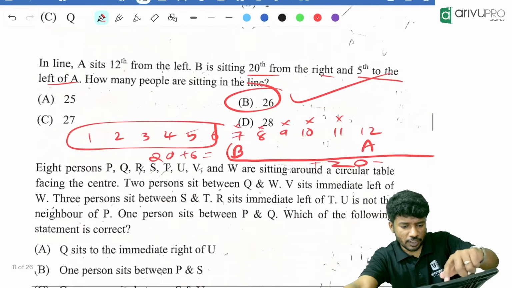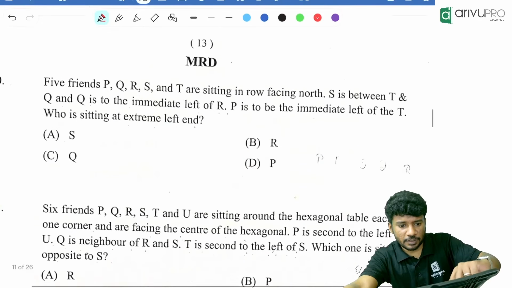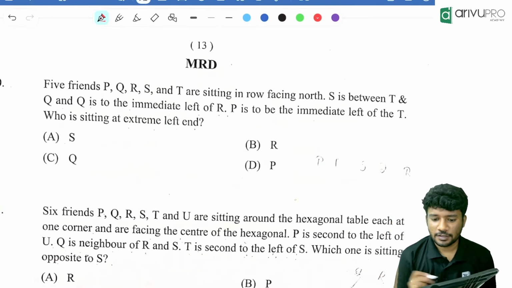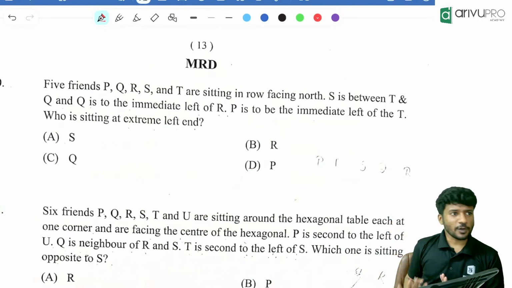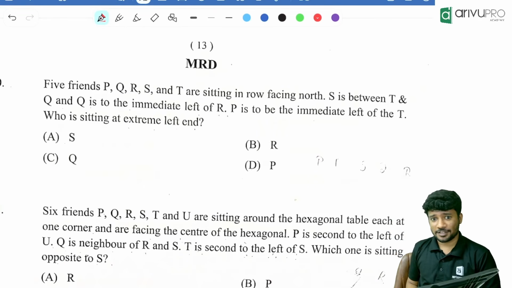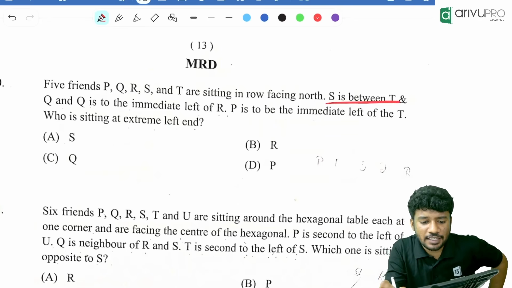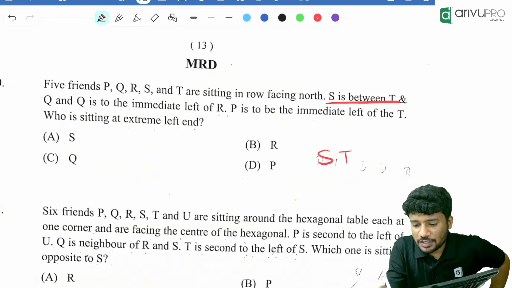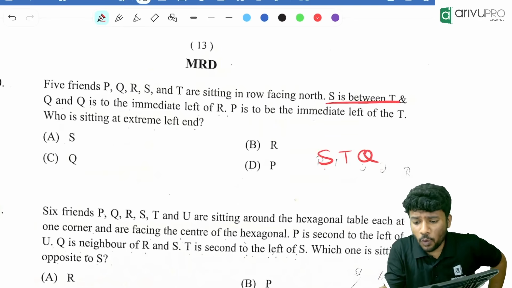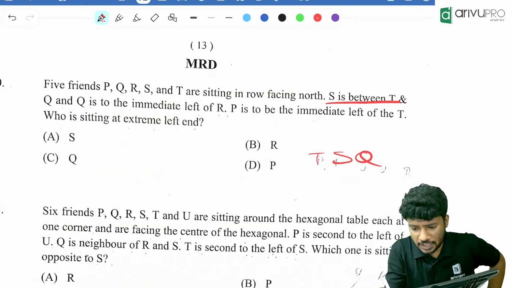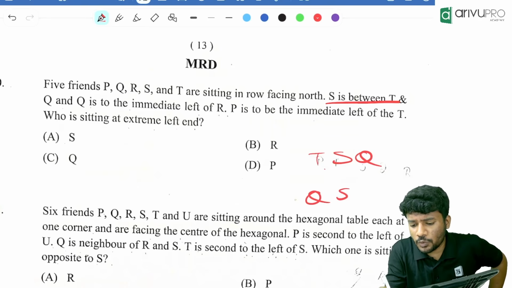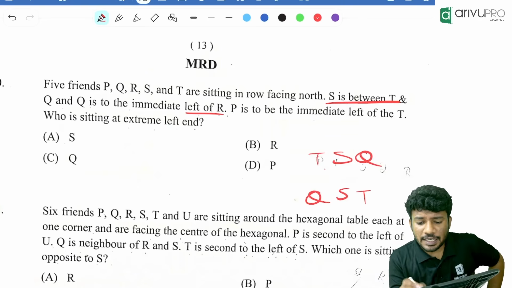Next, a random question I'll show you. This one, hexagonal or circular table, you can't solve. This one you can solve. Tell me whether we can solve this question. It's a similar type of question. 5 friends, P, Q, R, S, T are sitting in a row facing the north direction. S is between T and Q. Either it will be TSQ or it will be QST. Q is immediate left of R.